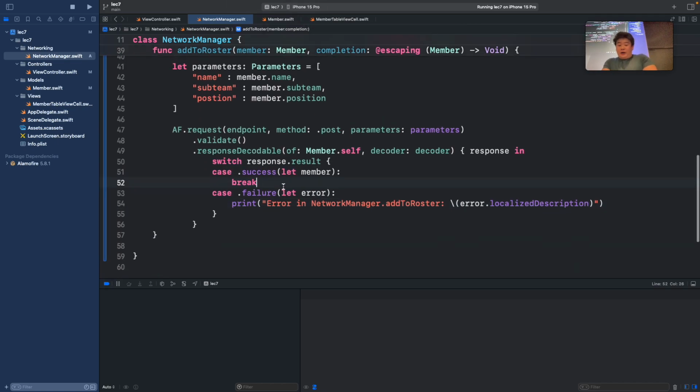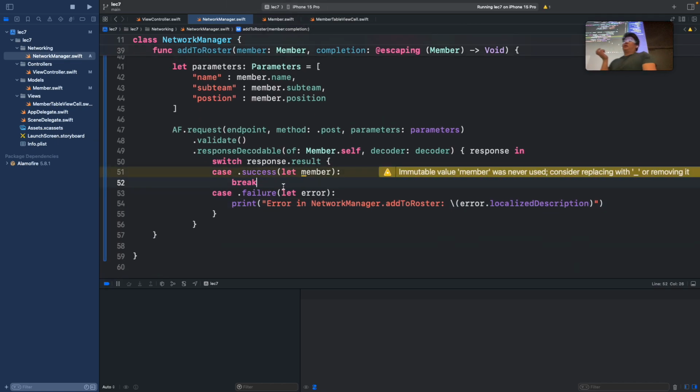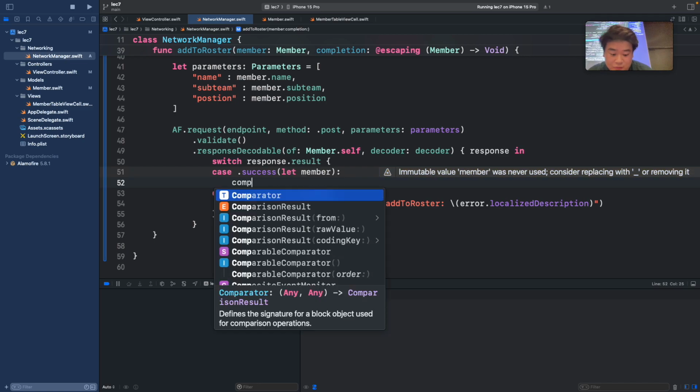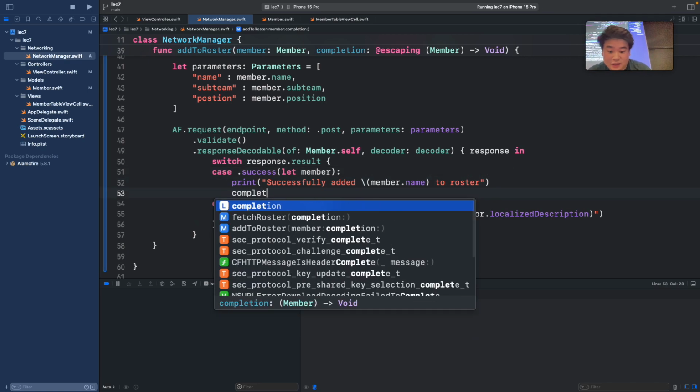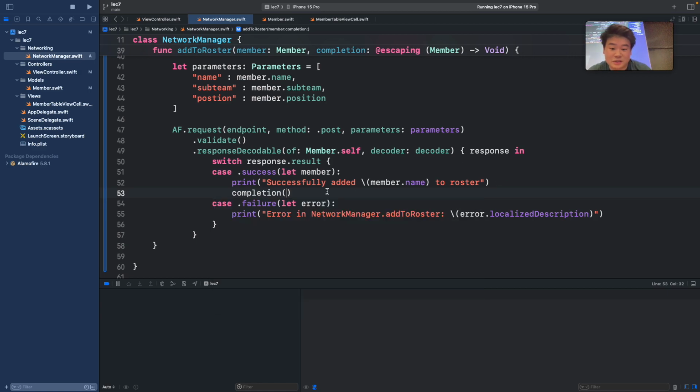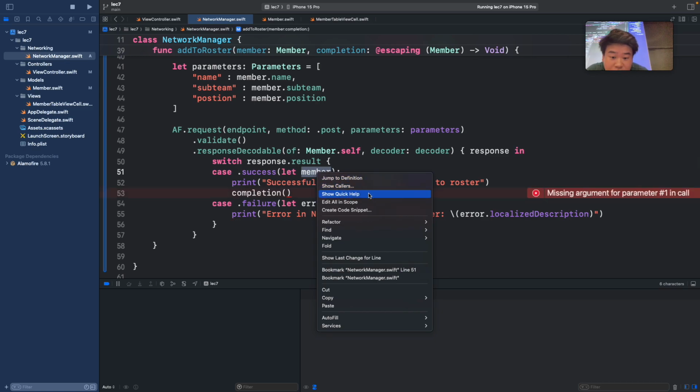So in this case as well, we want to use our completion handler to give back that member once we add it to the backend. So our success here would indicate that we first want to print a success statement, successfully added member.name to roster. So that indicates that we've successfully added this member, as well as giving us back the member object, which is going to be here. If you see here, show could help, I think.